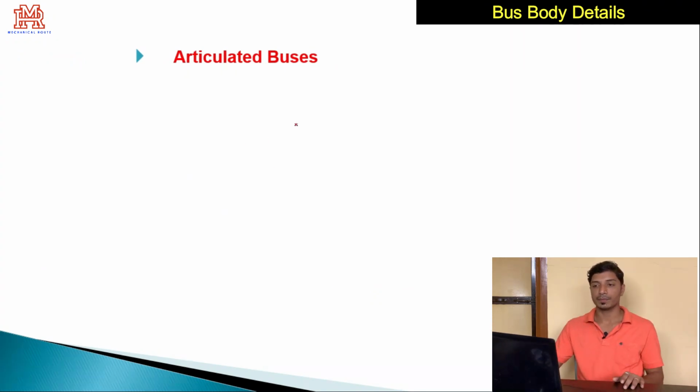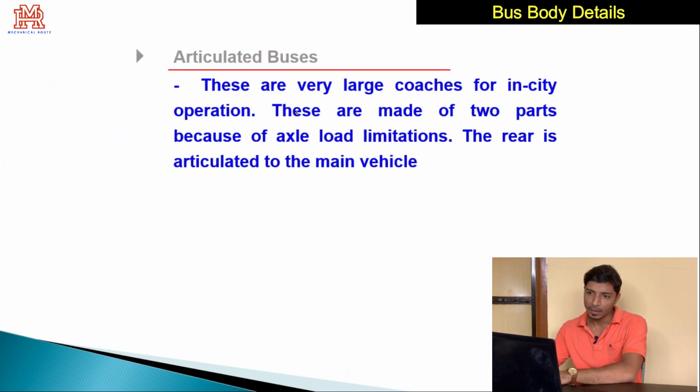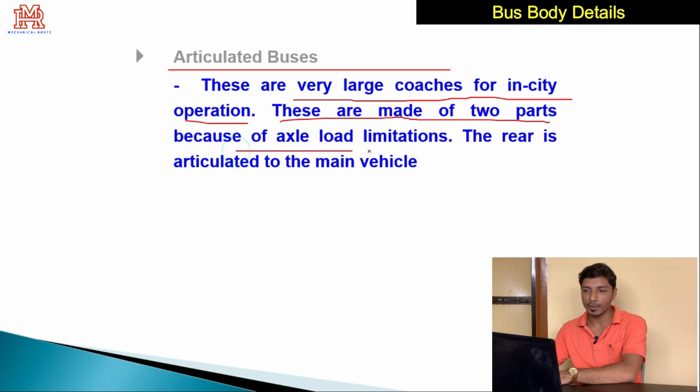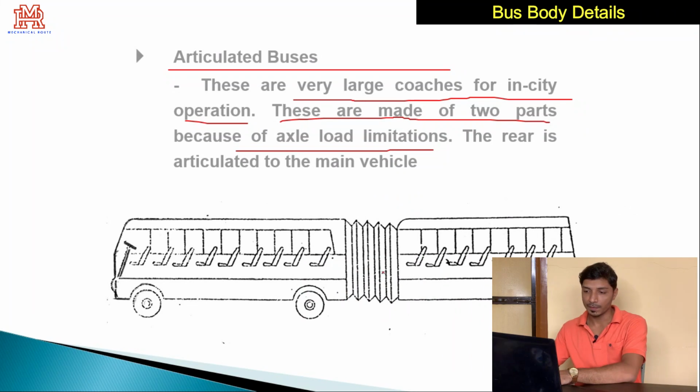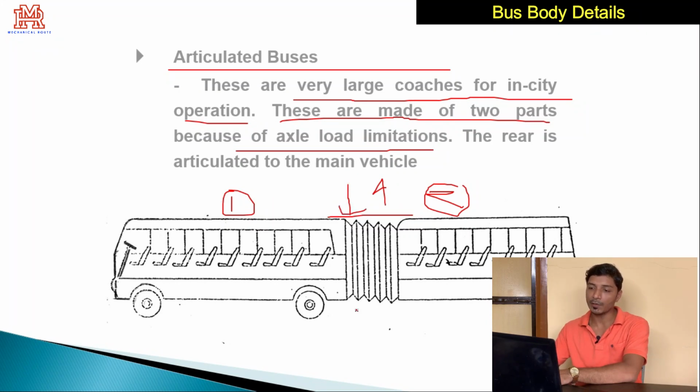Articulated buses. These buses have the maximum passenger capacity, maybe 80 or more than that. These are very large coaches for in-city operations. These are made of two parts because of the axle load limitations that we'll discuss. See, this is the first part and this is the second part. We cannot make it continuously as one part. This is because if this is the situation, there might be the possibility that this part will bend.